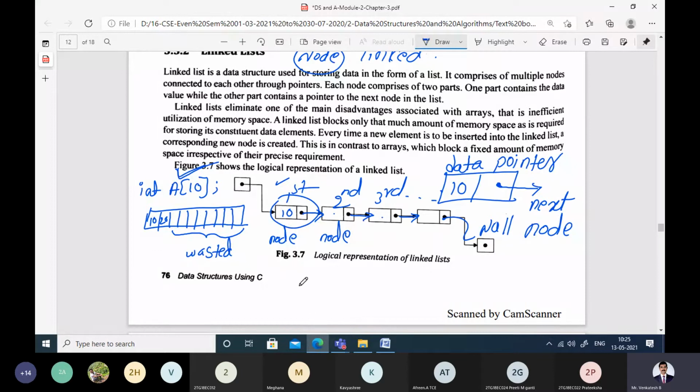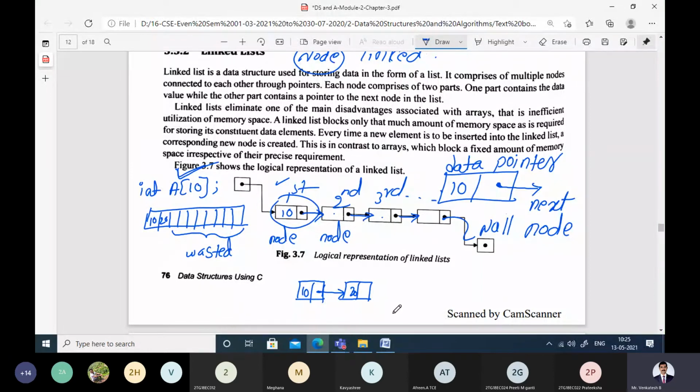What we do in case of linked list is, we first reserve memory for only one node and store the data, like how we have stored here in the array. If you want to store one more element, allocate memory for a new node, store the data, then perform linking. We will not unnecessarily reserve and block the memory in the beginning itself. We will allocate the memory if it is required.